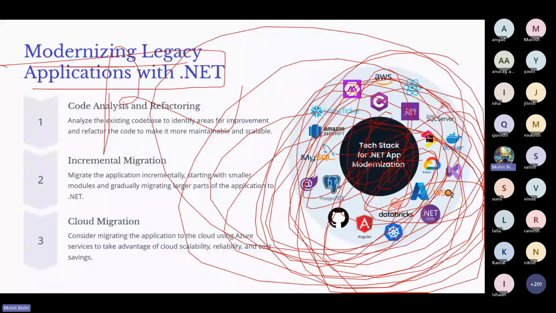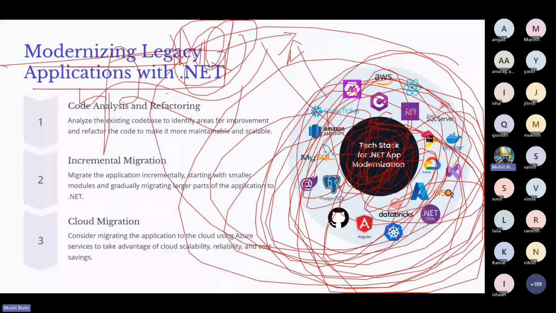So I went online to find a perfect image so that you can see the opportunities. There are a lot of opportunities in the .NET field. If you are learning .NET, you can apply for different roles, right? I already told the example, more than 10 to 20,000 jobs on Naukri and Indeed.